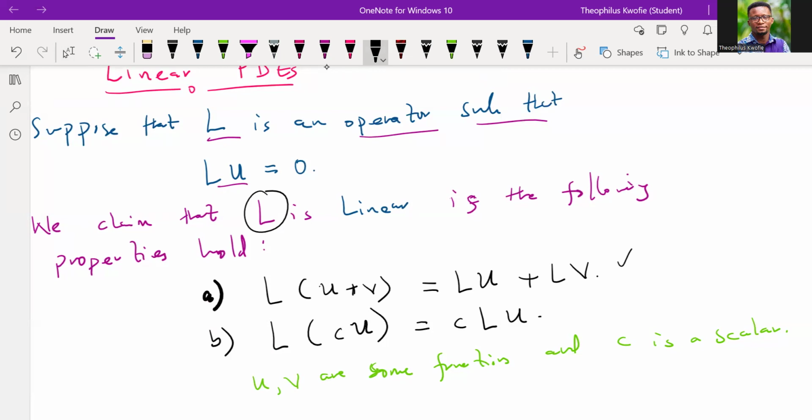In part B, anytime we pick any scalar quantity, let's call it C, and multiply by any solution, let's call it U, then when the operator acts on this term, we can write the C in front, so that C multiplies the result when L acts on the solution U: L(CU) = C LU.